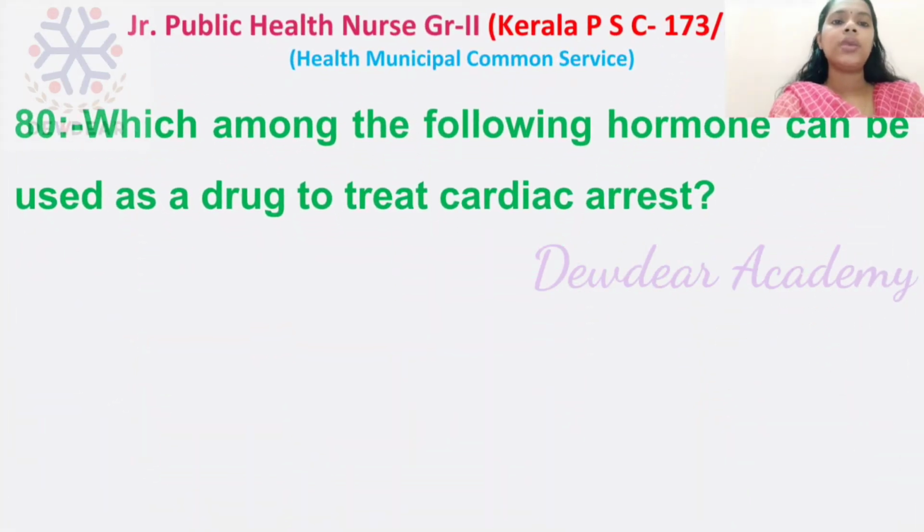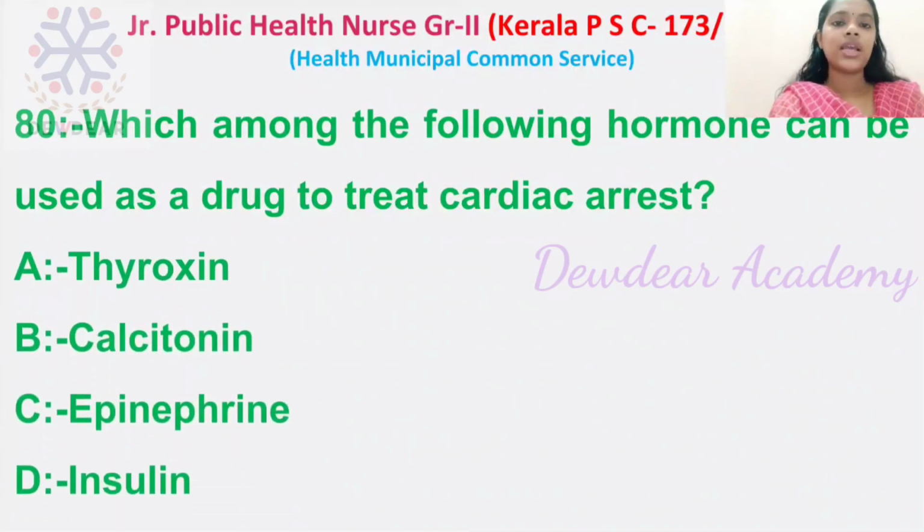Then question number 80. Which among the following hormone can be used as a drug to treat cardiac arrest? Options: thyroxine, calcitonin, epinephrine, insulin. Here the right answer is epinephrine. Epinephrine can be used as a drug to treat cardiac arrest.